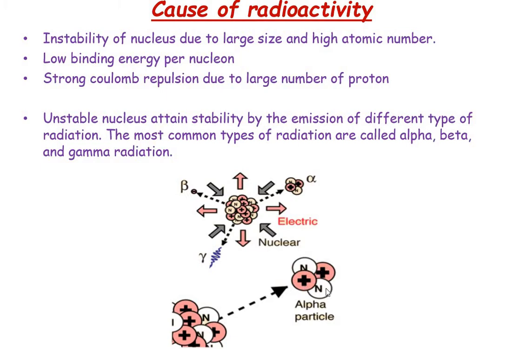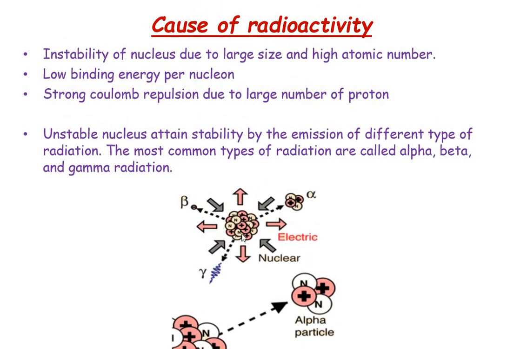From the heavy or unstable nucleus, 2 protons and 2 neutrons are emitted as an alpha ray. As a result, the nucleus becomes a smaller nucleus.